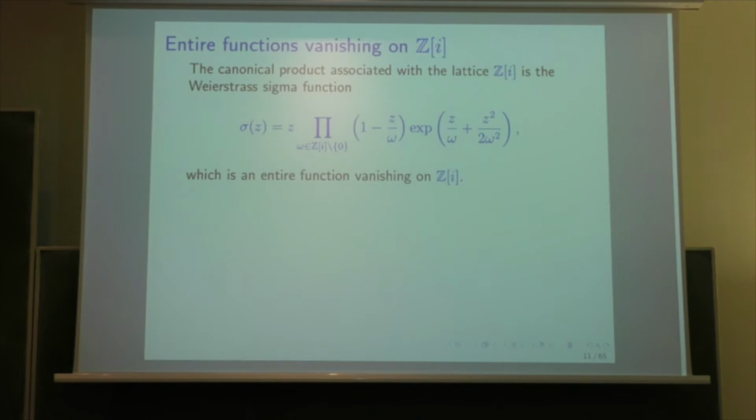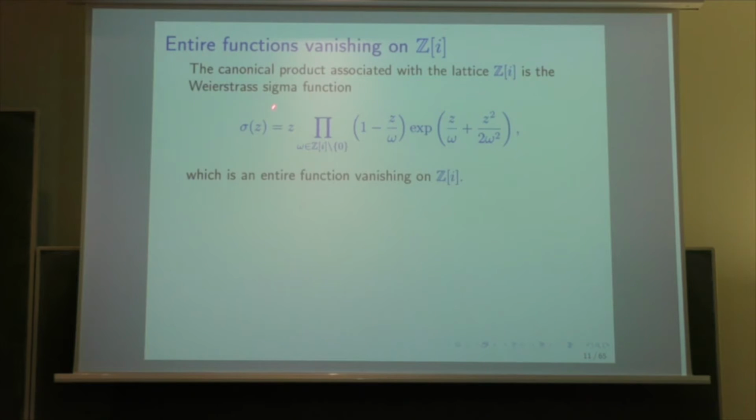What do we expect? First of all, we have seen in the previous courses that it's a good idea to replace integer values by 0. And we can ask, what happens if we ask for a function which vanishes on Z[i]? And we have seen the answer in the first lecture.